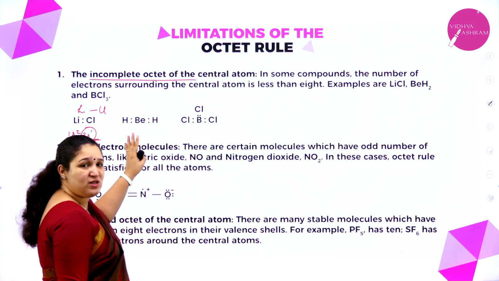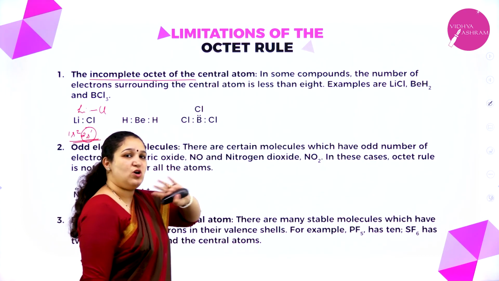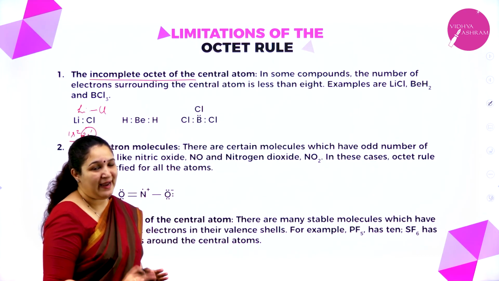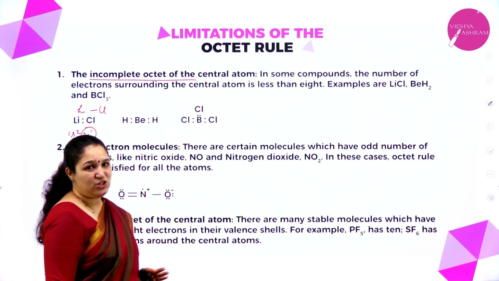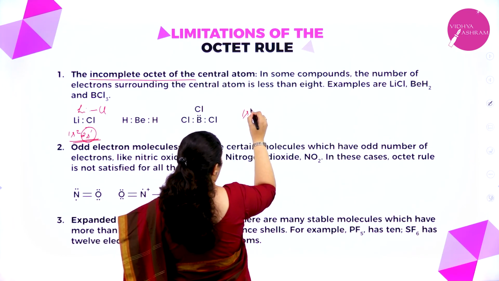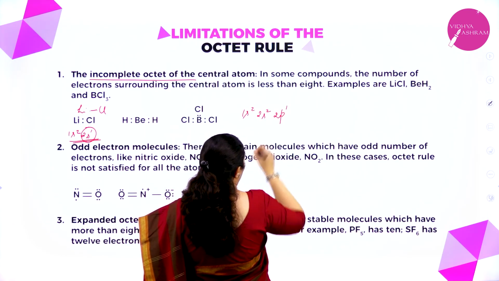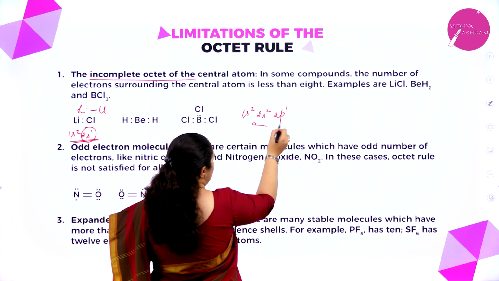Similarly, beryllium also is not getting 8 electrons in the valence shell. Similarly, boron also is not getting 8 electrons in the valence shell. Boron has atomic number 5, so 1s2, 2s2 and 2p1. So how many valence electrons does it have? 3.